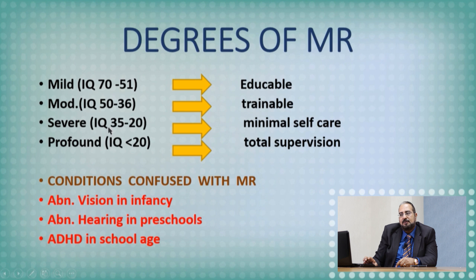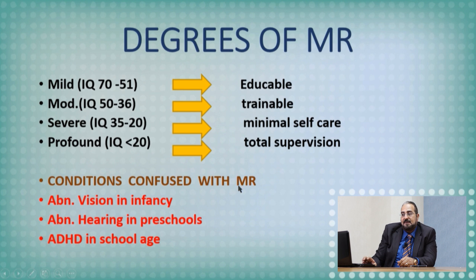If the IQ is from 35 to 20, this is a severe form of mental retardation. He is not educable, he is not trainable, but he can do minimal self-care. If the IQ is below 20, this is profound mental retardation. This needs total supervision. You cannot do anything for him. He needs somebody else to help him with eating, drinking, toilet training, and so on.